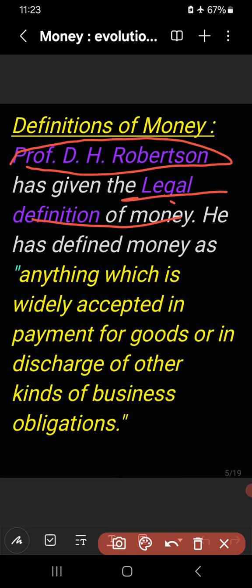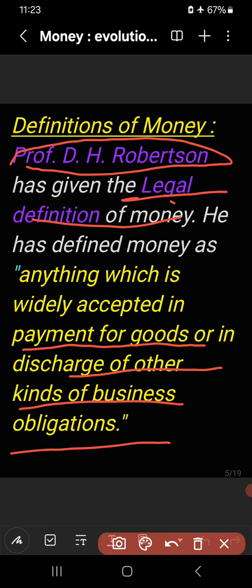His definition is: anything which is widely accepted in payment for goods or in discharge of other kinds of business obligations, that is money.